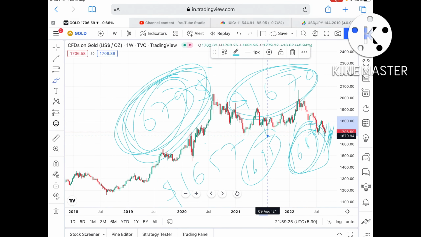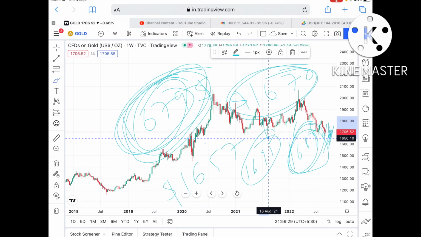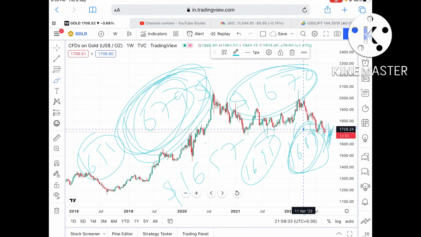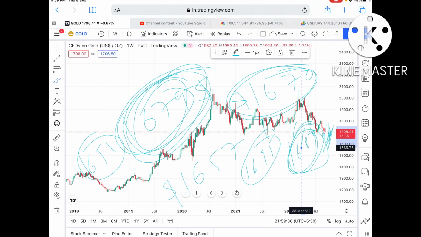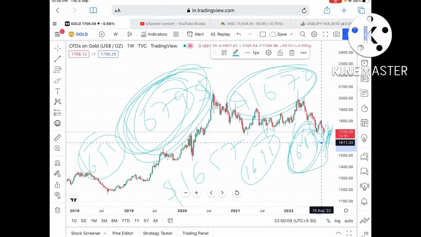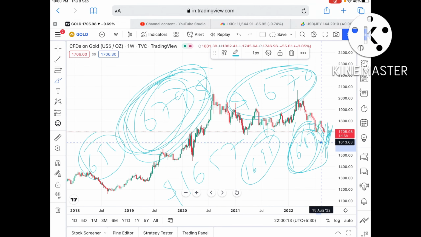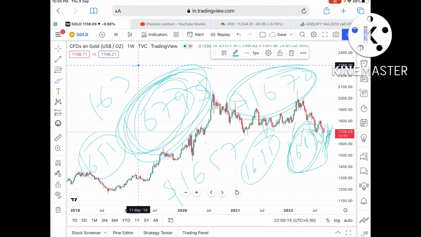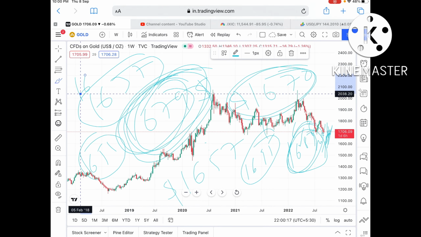It can touch a level of around 1651. Once the price falls below 1651, there is a higher probability that it can move lower. Then the next support we can see is coming at around $1631. If the price falls below that level, it can move further low and touch a level of $1611.